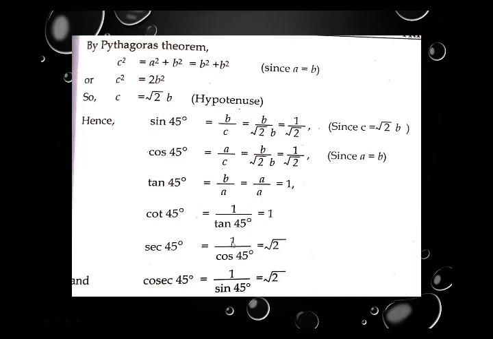Sec 45, this is inverse of cos, so we write 1 upon cos 45. If cos 45 is 1 upon root 2, so we know this is the reciprocal of cos, so it means it is root 2. Then cosec 45, this is inverse of sine 45. If sine 45 is 1 upon root 2, its inverse or reciprocal is root 2.